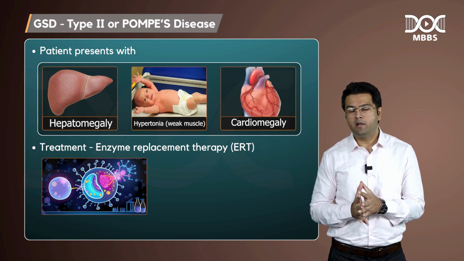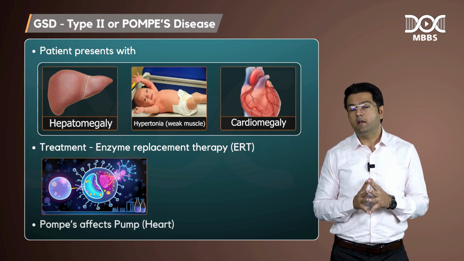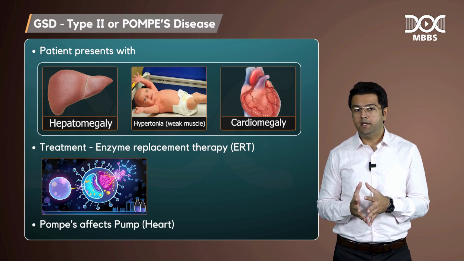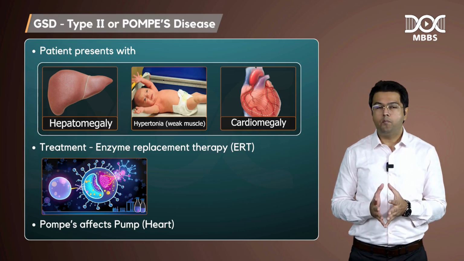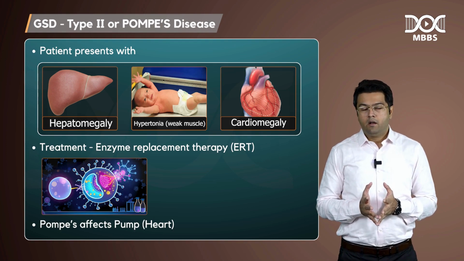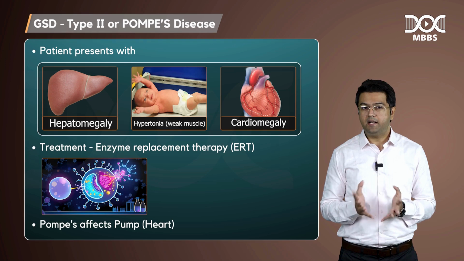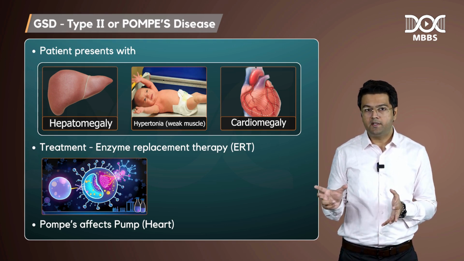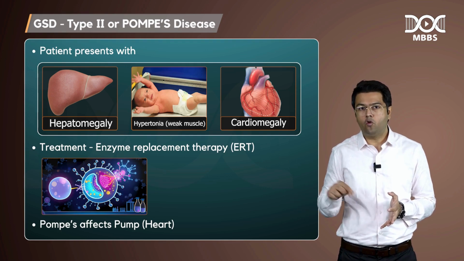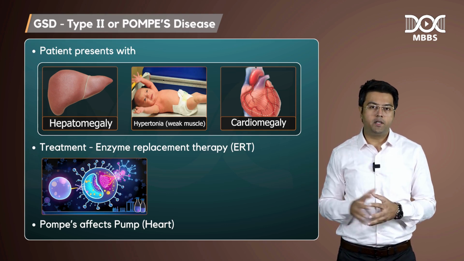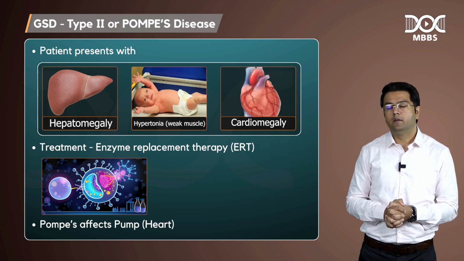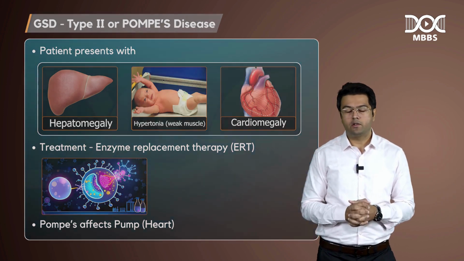Guys, just to remember, Pompe's affects the pump, right? The pump is our heart, so cardiomegaly is there, heart failure is there. Pompe's affects the pump. Fine. And guys, the heart has 4 chambers, right? And the name of the enzyme, acid maltase, is alpha 1,4 glucosidase. There is a 4 there. Like alpha 1,6, I will tell you in debranching enzyme. So alpha 1,4 glucosidase, just to remember, right? You can make your own mnemonics also.